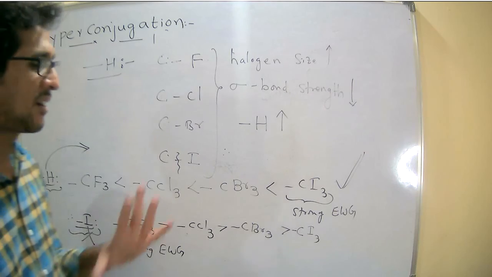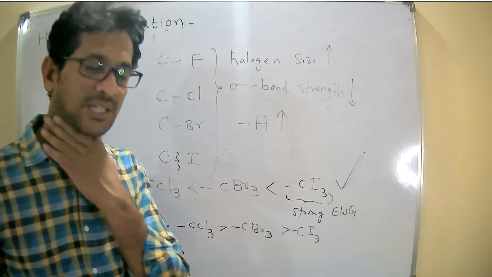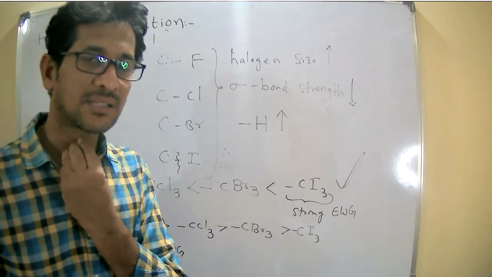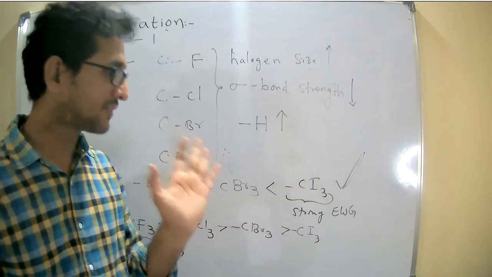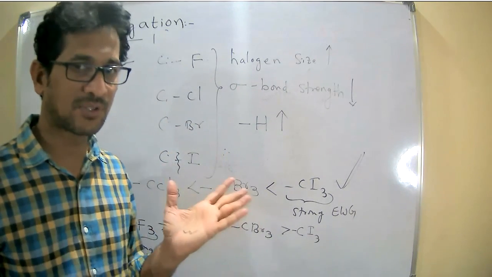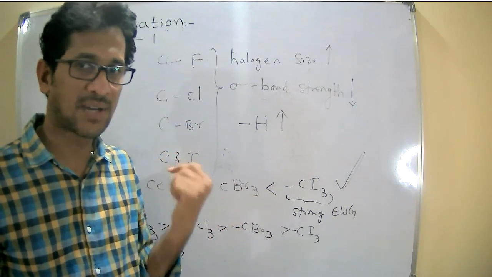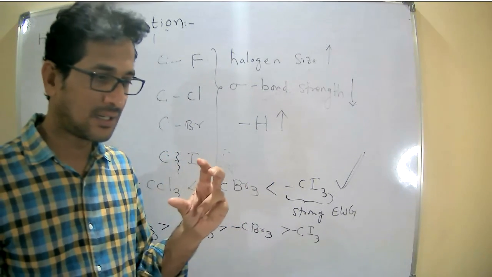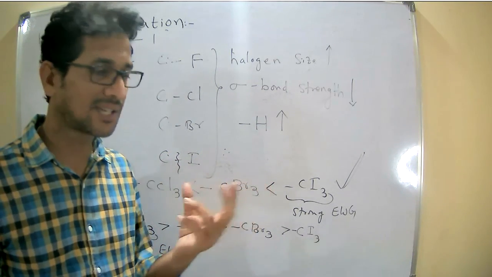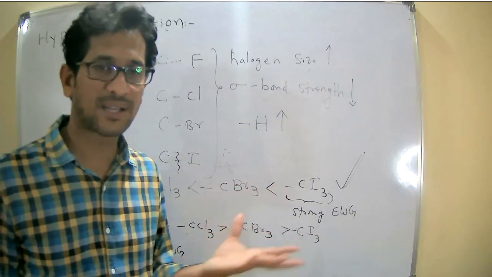So this is about the classification of the hyperconjugation. In the next class, we will discuss the applications of hyperconjugation effect with some examples like the stability of carbocation, stability of free radical, stability of alkenes, etc.